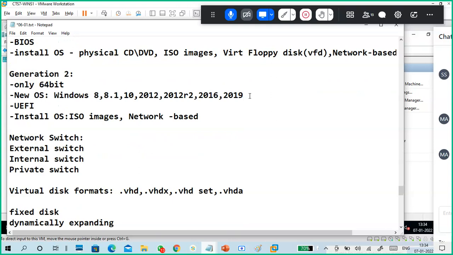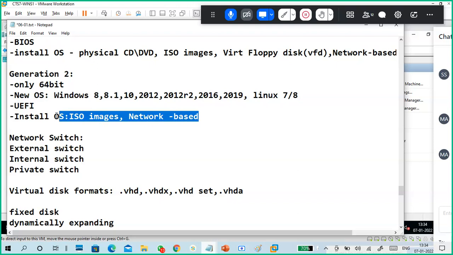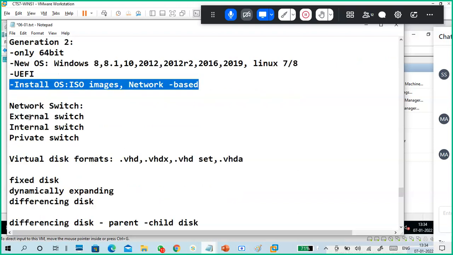For Linux, no guarantee, but maybe you can try Linux 7 or 8, because UEFI is there. ISO images and network based installation are supported.